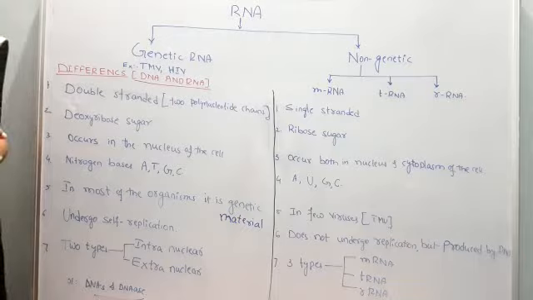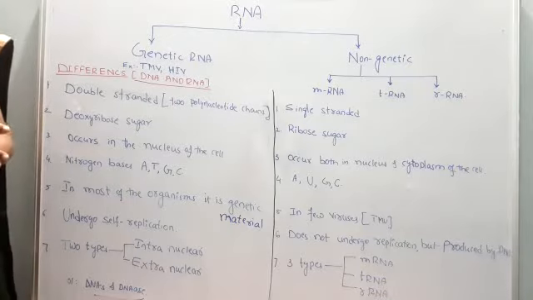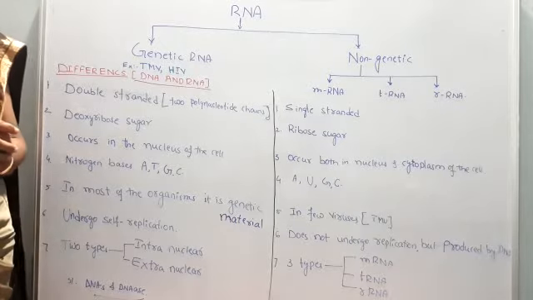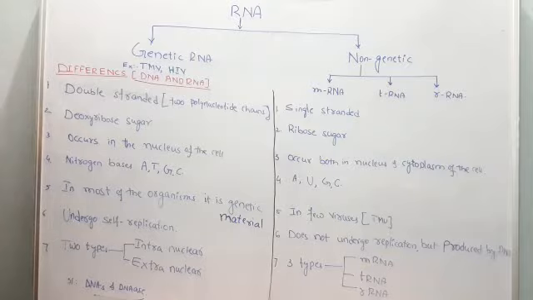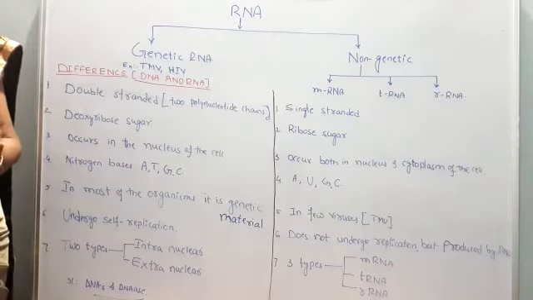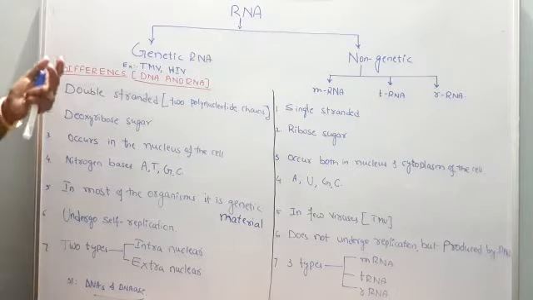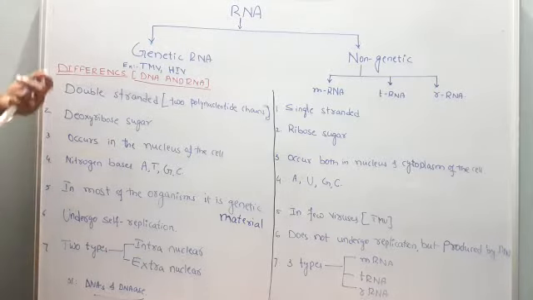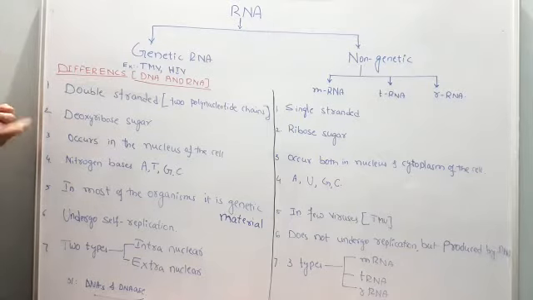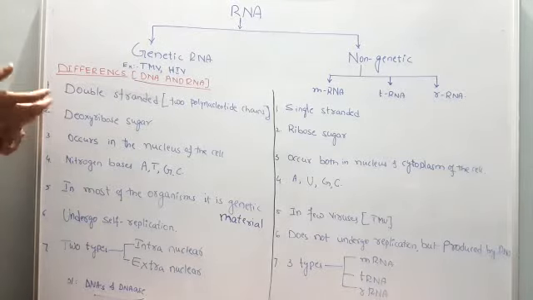Now we will move towards RNA, because so far we have not discussed RNA, and we know that RNA is also a nucleic acid. In my very first class, in the introduction, I made it clear that the nucleus contains DNA as well as RNA. DNA is deoxyribonucleic acid, RNA is ribonucleic acid, isn't it? Some more information about RNA we will learn. Let me give you the more information.